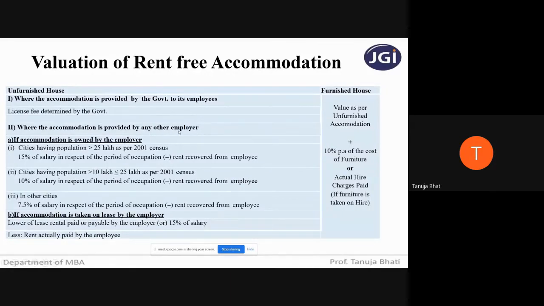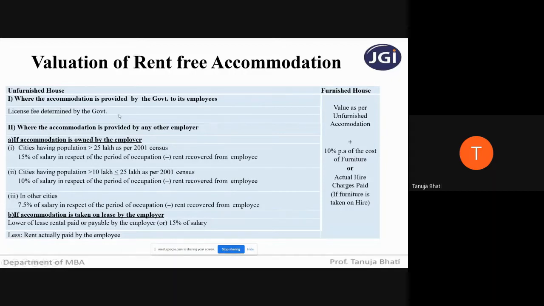When I say any other employer, it means it is not government. It may be a private employer. It may be a semi-government employer. So remember, if the employer is a government, what is the value of rent-free accommodation? The license fee determined by government.